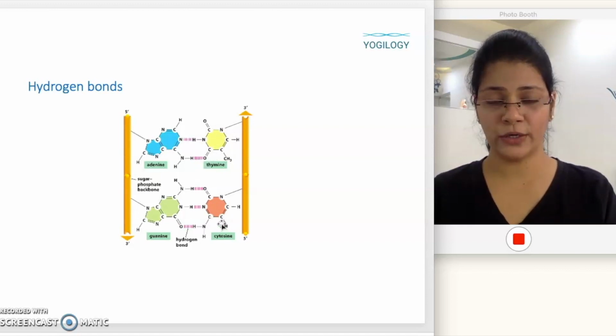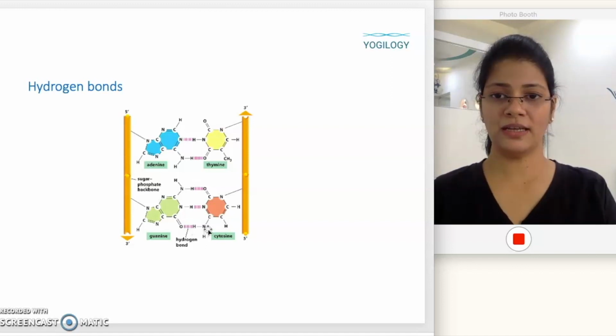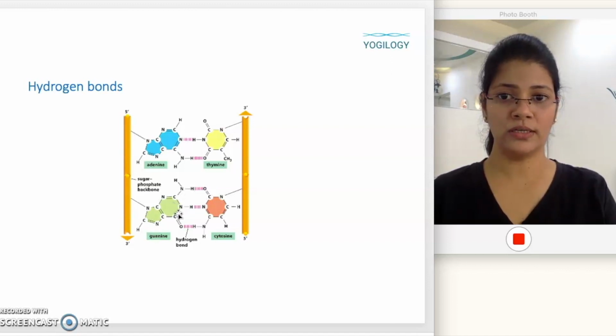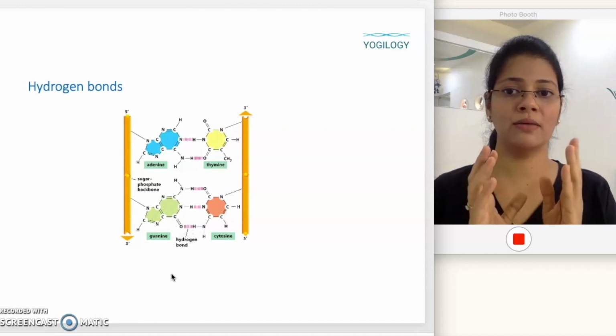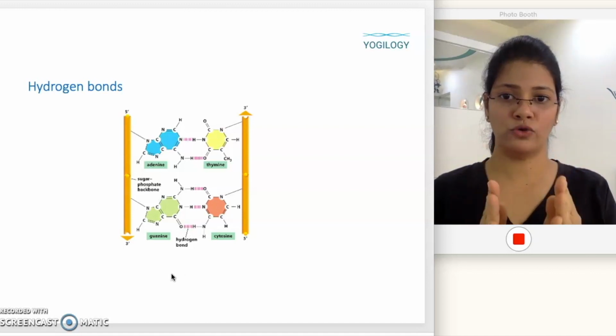In case of cytosine, there is one hydrogen donor and two hydrogen acceptors. Whereas in case of guanine, there are two hydrogen donors and one acceptor. So guanine has the maximum possibility to form hydrogen bonds.